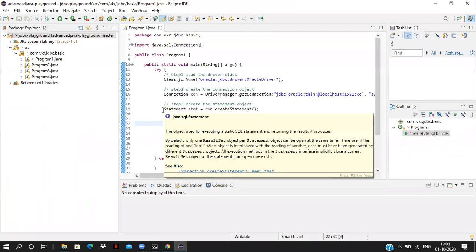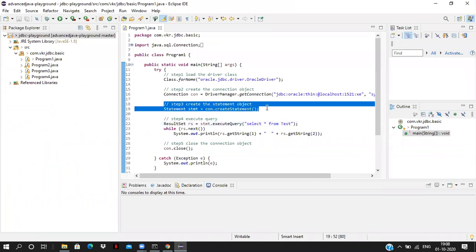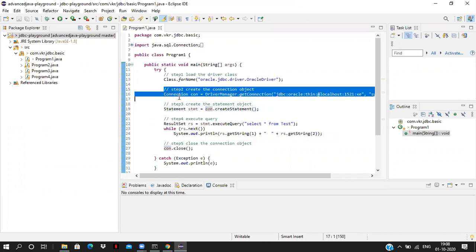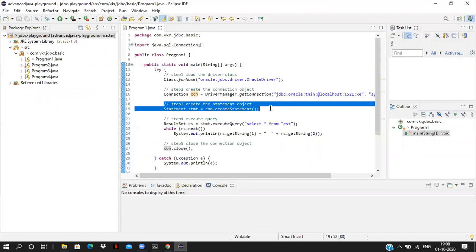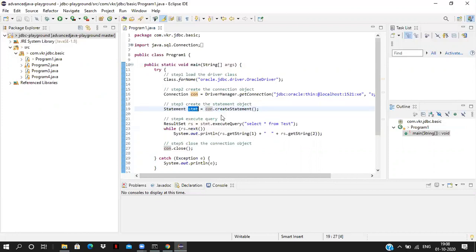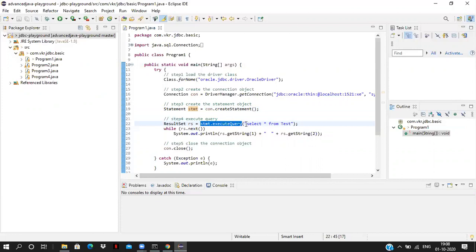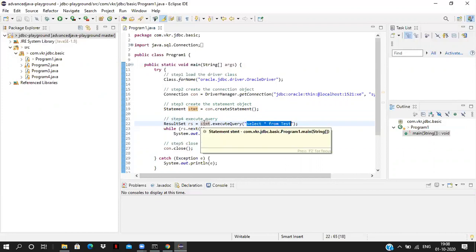Now the third step is creating the statement object, after creating the connection object. Everything is dependent. First the connection object. We can't do the second step, then the third. After creating the connection object, by using the connection object we call createStatement and create the statement object. After creating the statement object, we have to call executeQuery. The query is a SQL query, select star from test, which we run in the database. The same query we are executing using Java code, from the statement object.